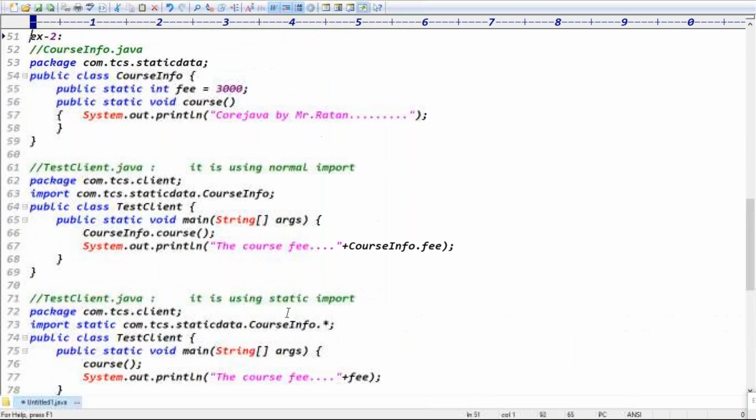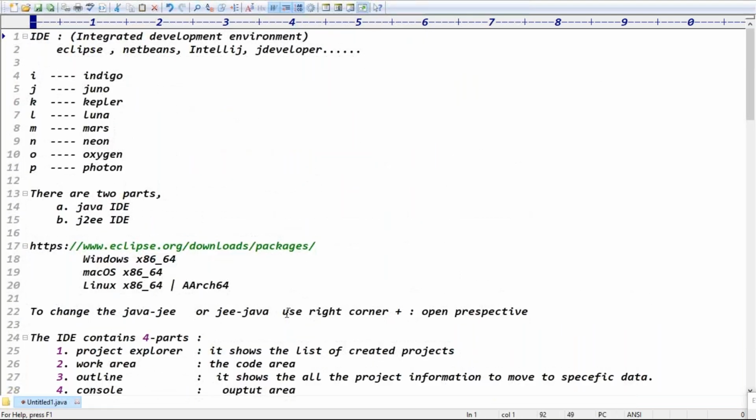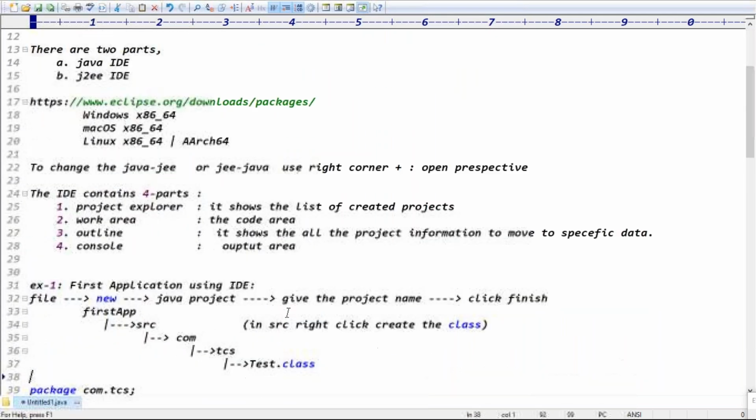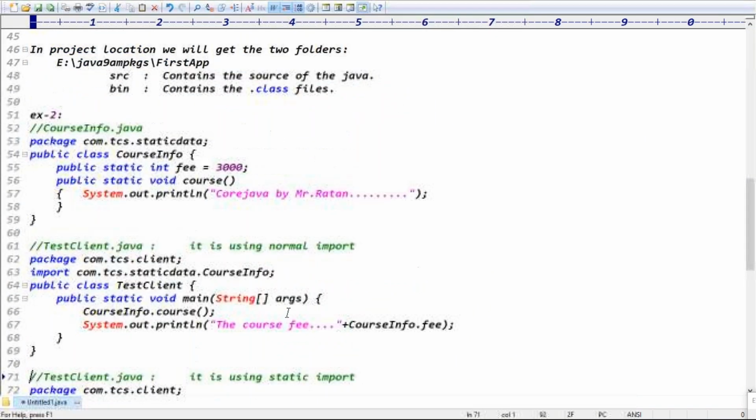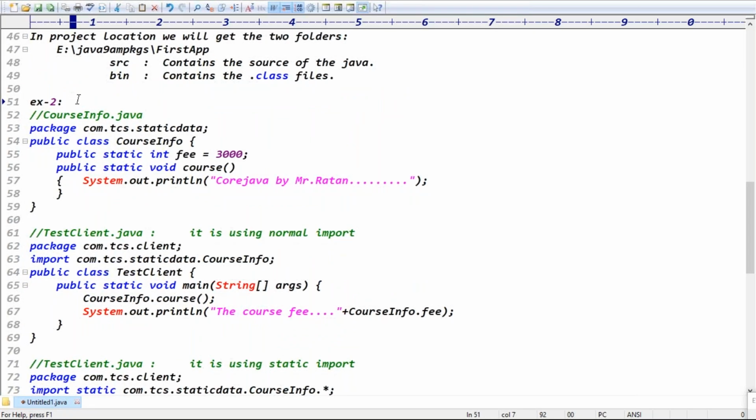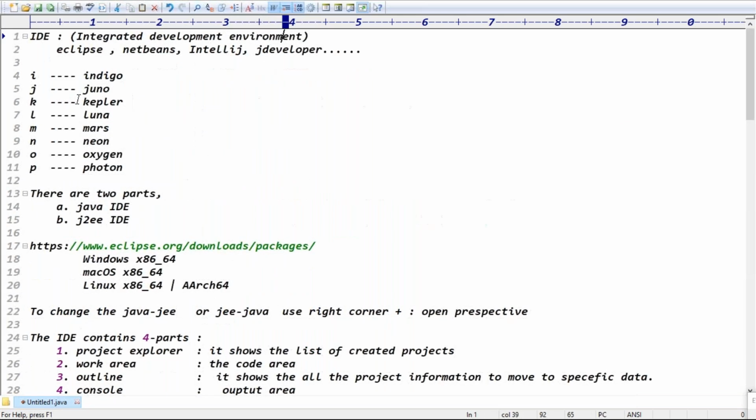Guys, is it clear now? Regarding package, I took only one example, guys. That is static import versus normal import. The remaining is all about the Eclipse IDE. That's all for today's class. Any questions? Today, try to install the Eclipse IDE, guys.